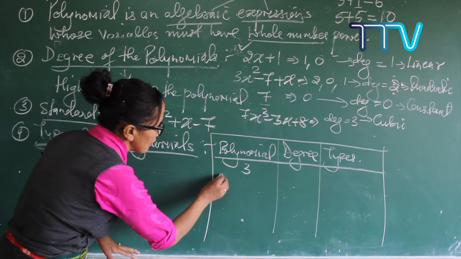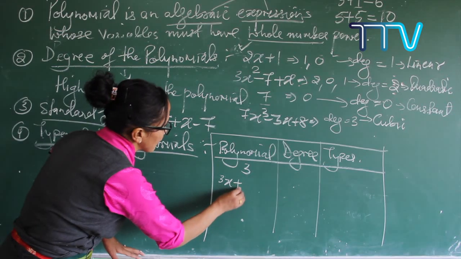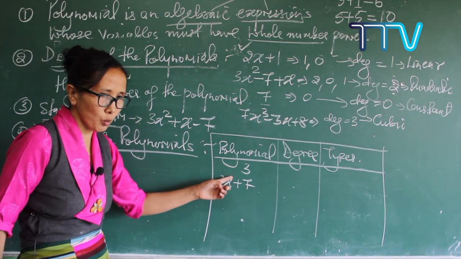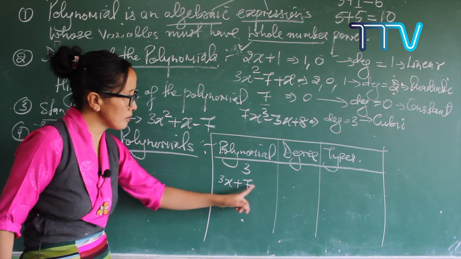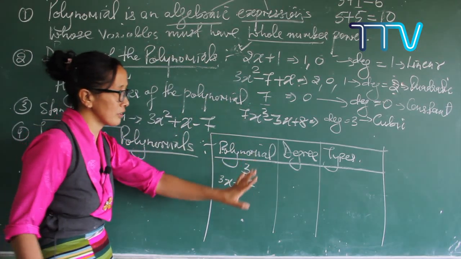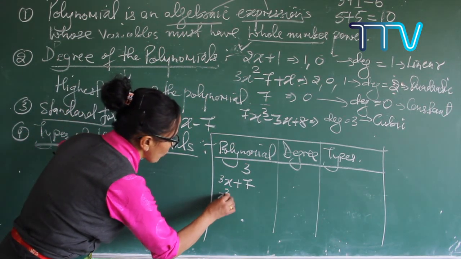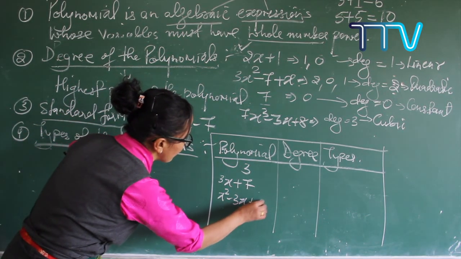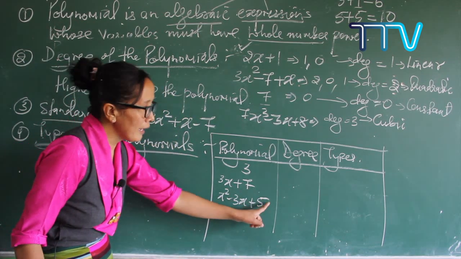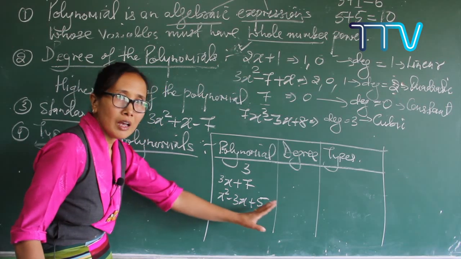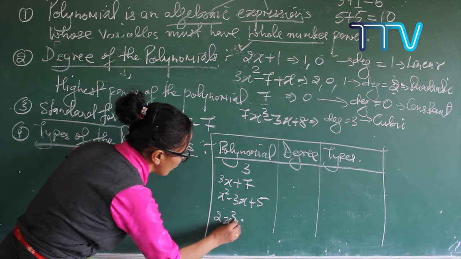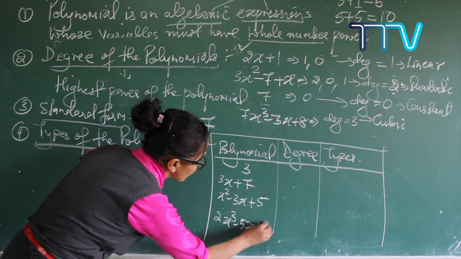Now you can give another example, 3x plus 7. This is also a polynomial because the degree here is 1 and here 0, and 1 and 0 are whole numbers. Now x square minus 3x plus 5. Here the degree is 2, here 1 and here 0, so again it is a polynomial. Now 2x cubed minus 5x plus 3.